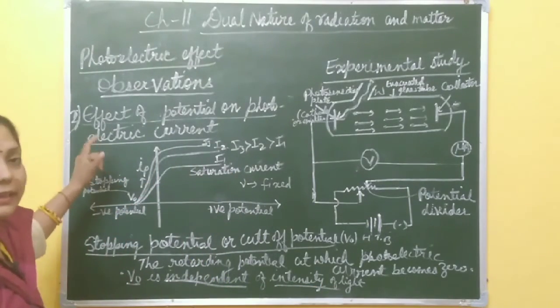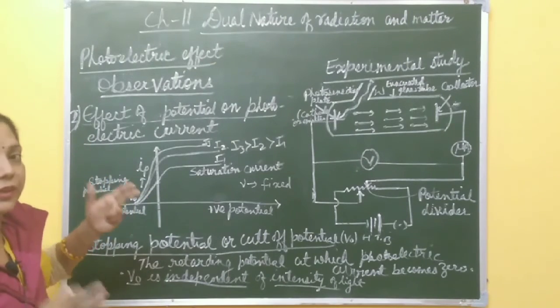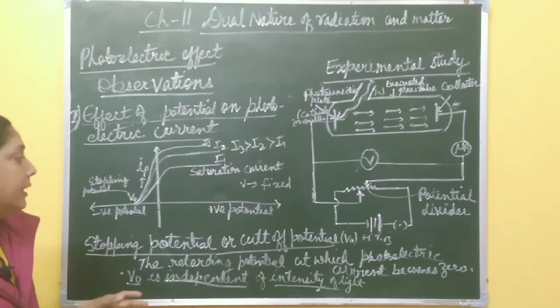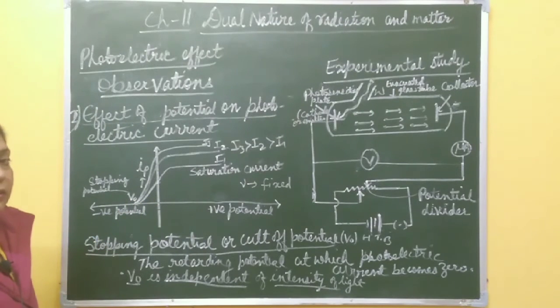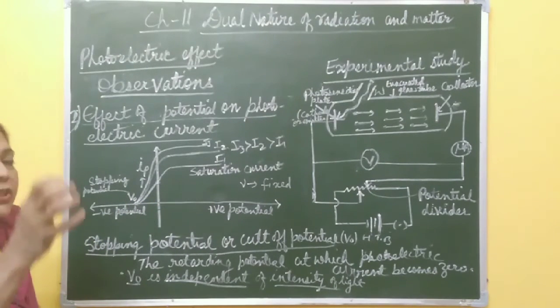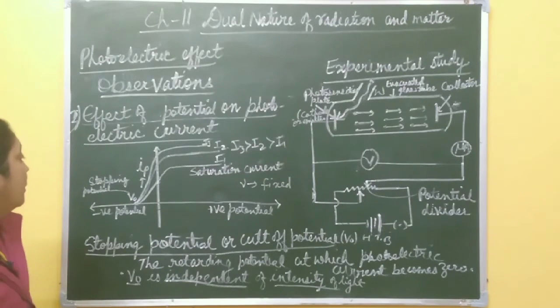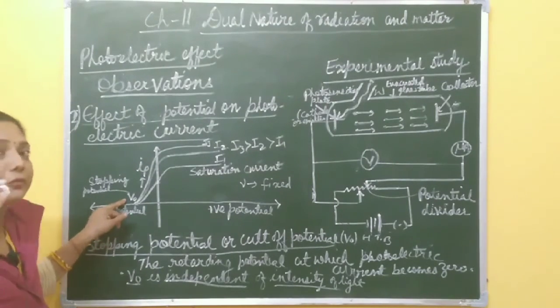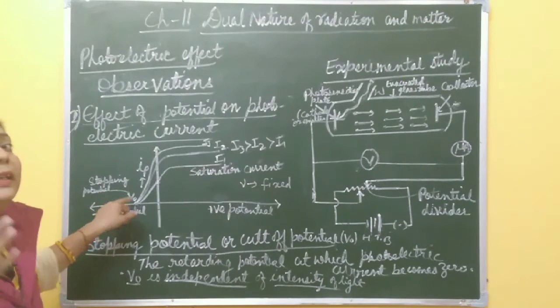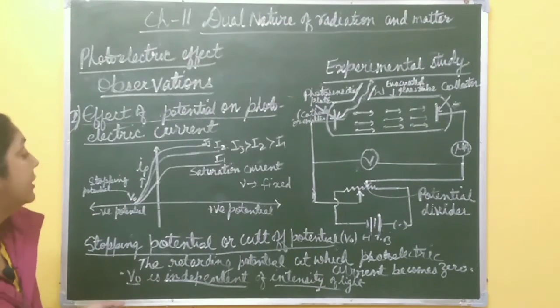So we will discuss the next observation, effect of frequency on photoelectric current. Here this stopping potential means work done to stop the electrons. So work done by this stopping potential to stop the fastest electron is nothing but the maximum kinetic energy of the electron.